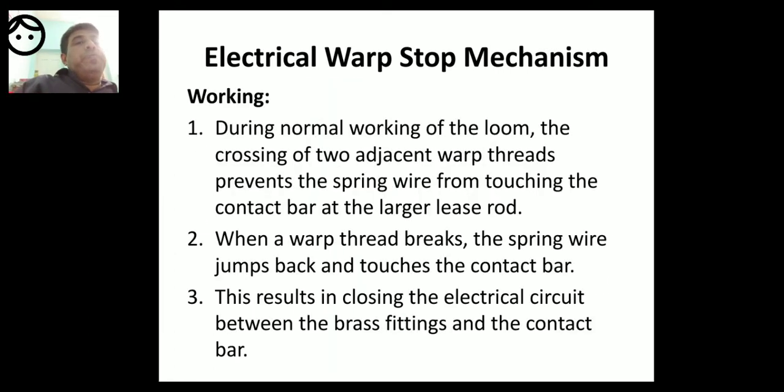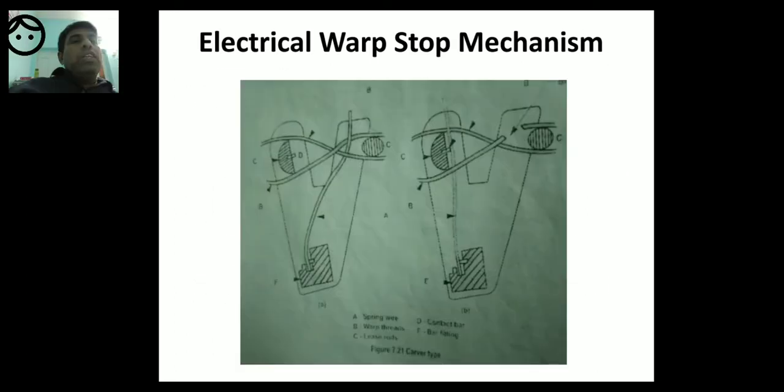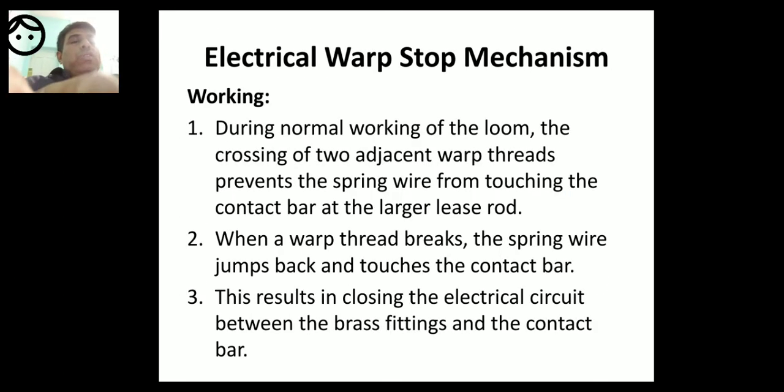This results in closing the electrical circuit between the brass fittings and the contact bar. Because the spring wire has touched the contact bar, and the bottom end of the spring wire is fixed in the brass fittings, the electrical circuit is closed.